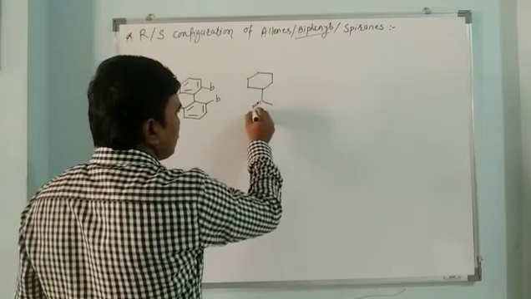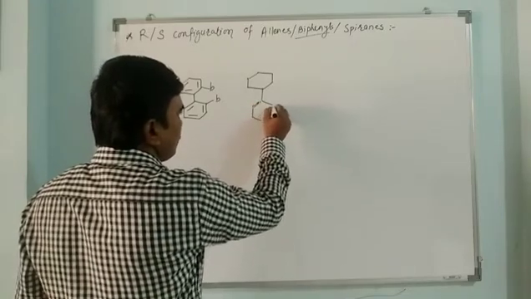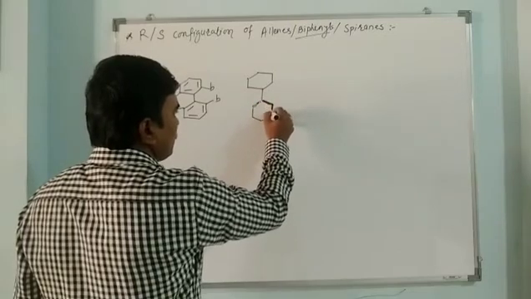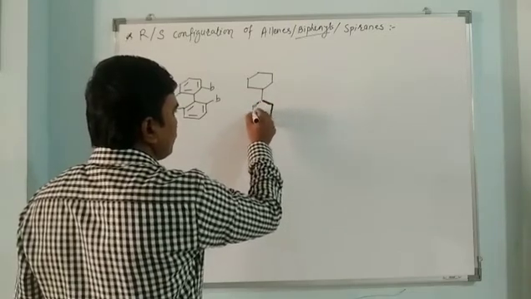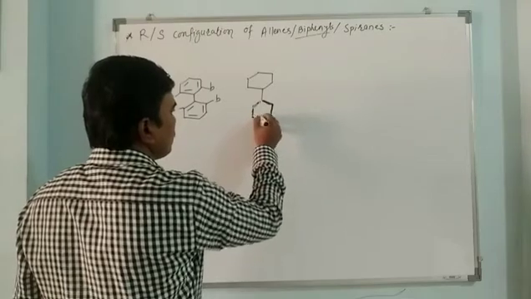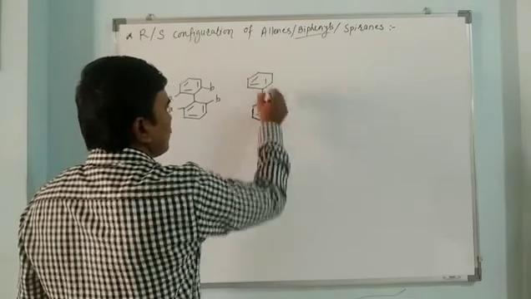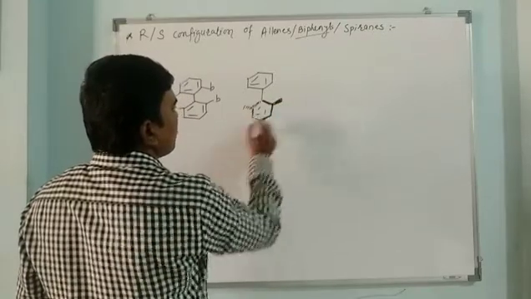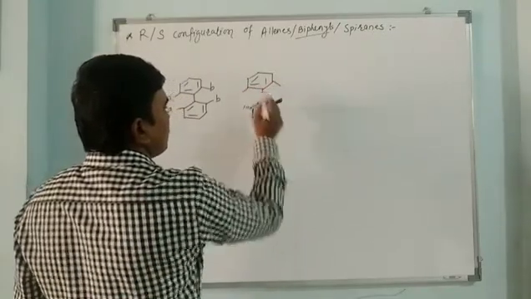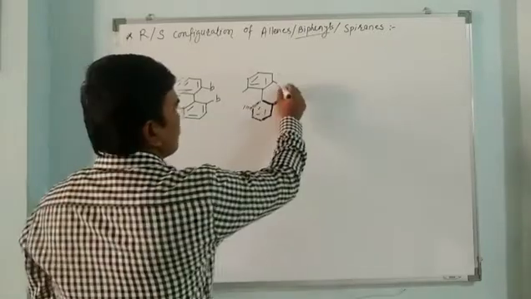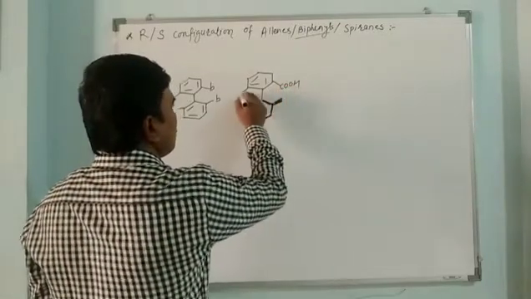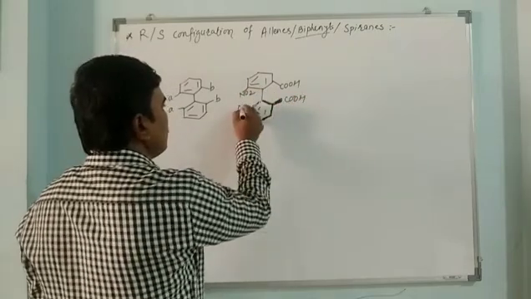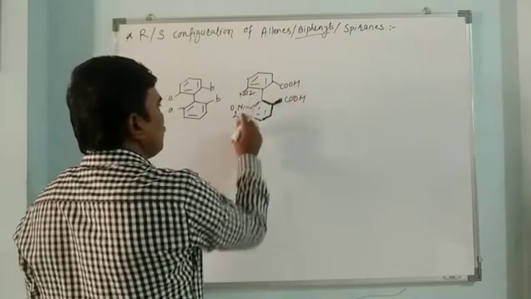This one ring goes behind, this one side goes behind, and one side comes up. So here this group comes up, this group goes behind, and here we can have the example of COOH, NO2, COOH, NO2. This is dinitrodiphenic acid.